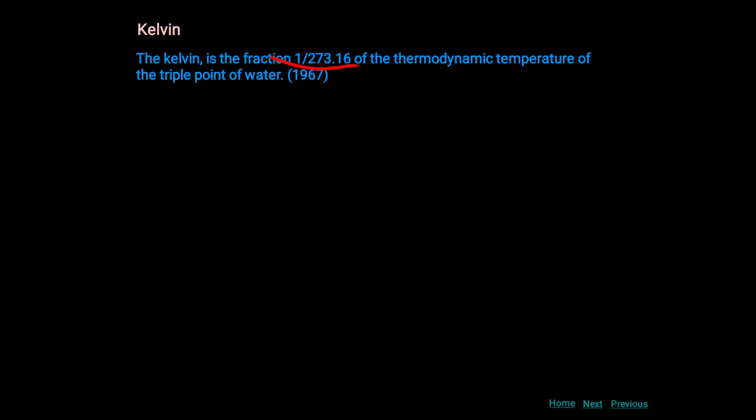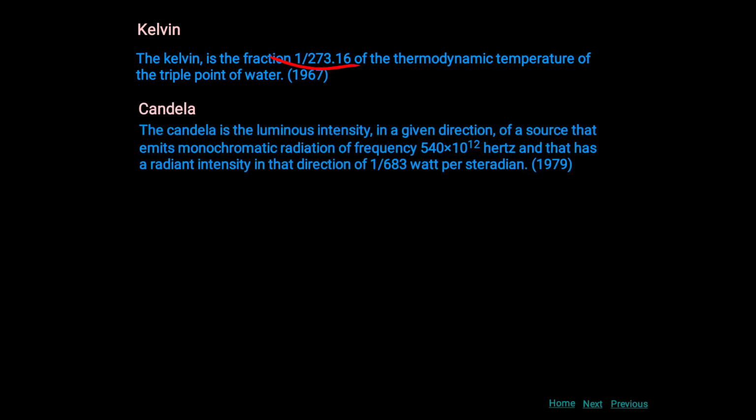273.16 of the thermodynamic temperature of the triple point of water, in 1967. Then candela. The candela is the luminous intensity in a given direction of a source that emits electromagnetic radiation of frequency 540 times 10 raised to power 12 Hz and has radiant intensity in that direction of 1 by 683 watt per steradian, in 1979.